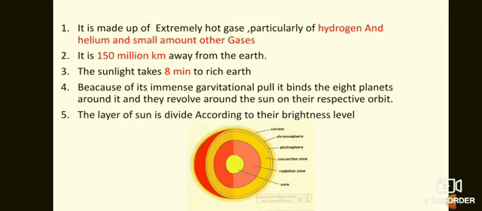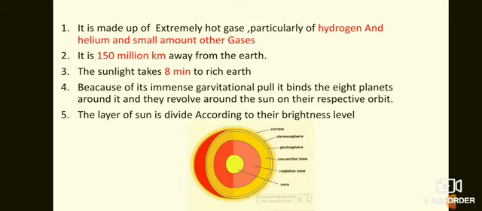Why don't they leave the orbit and move very far away from the sun? The reason is that the sun binds the 8 planets with its very immense, very powerful gravitational force, and those planets revolve around the sun on a path called orbit.